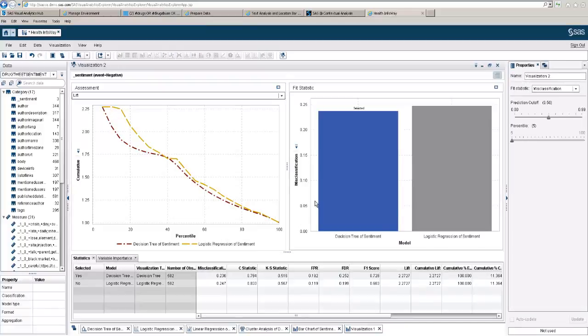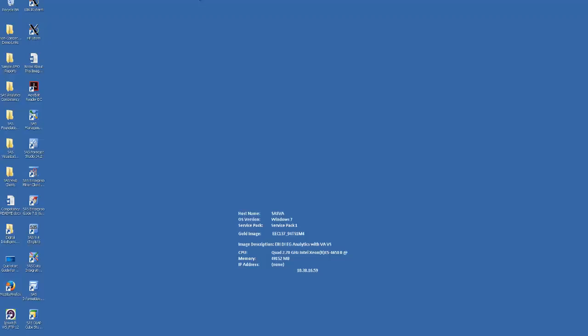Now this is the final model comparison that was shown earlier, with the decision tree best fitting the data, and it can be used on future tweets to assess sentiment.